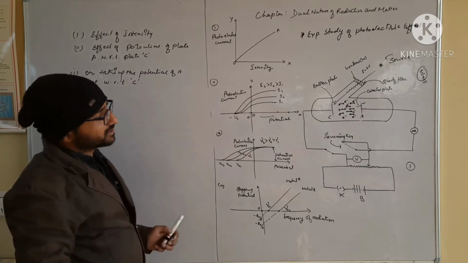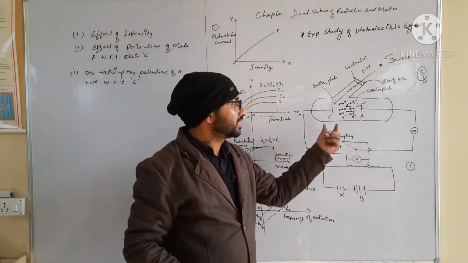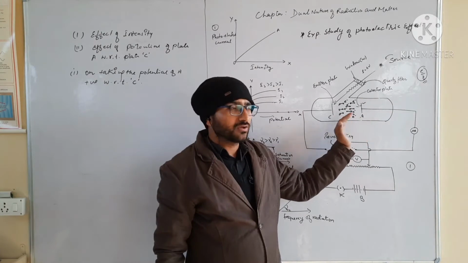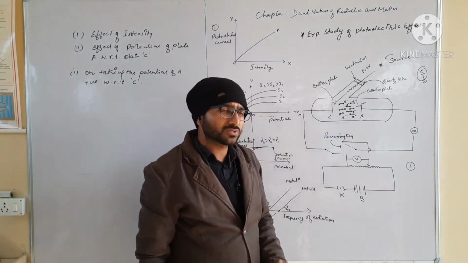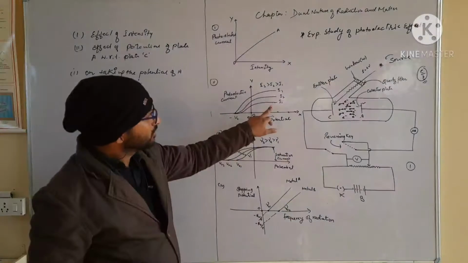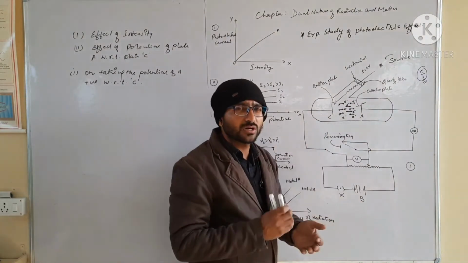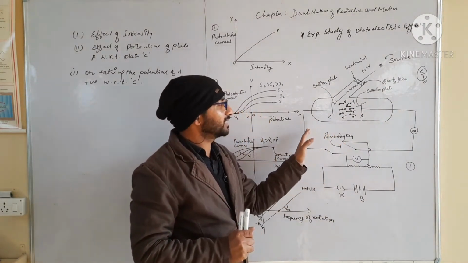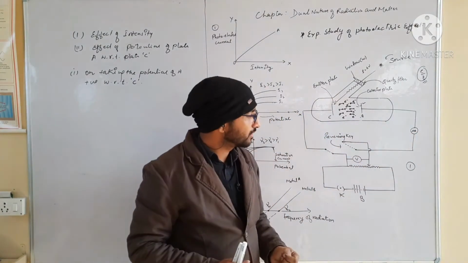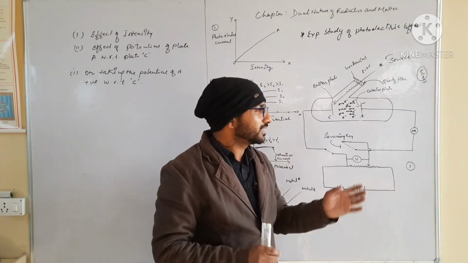So when the potential of plate A is positive with respect to C, then all the electrons which are emitted from the plate C will move toward the plate A very fast because of the attraction force, positive and negative attraction. At that time a stage comes when all the electrons emitted from plate C reach plate A, and in that stage the value on the microammeter, which is measuring the current in the circuit, is maximum.